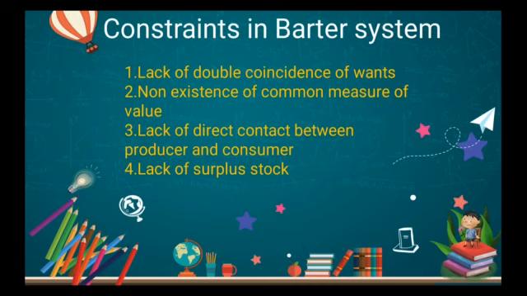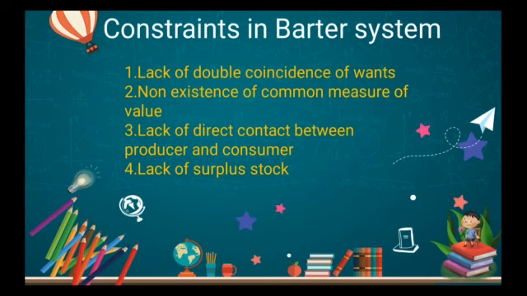Every time there should be a face-to-face communication in the barter system, but it is not possible at all. Next we see the fourth one, the lack of surplus stock. So what is the lack of surplus stock? Whenever I have an excess of goods, only then is it possible to exchange them. If whatever I manufacture is enough for my family, in that situation I cannot exchange the goods with anybody.